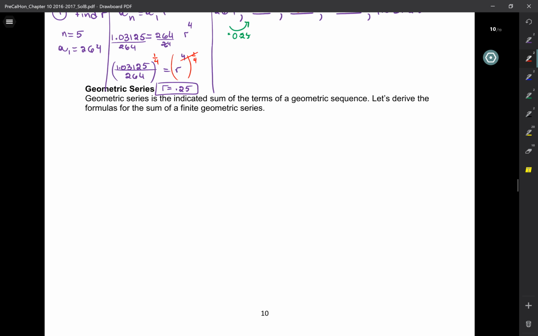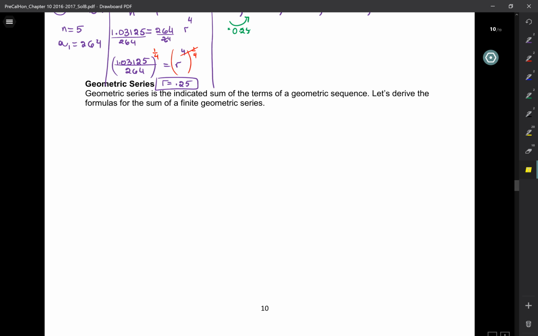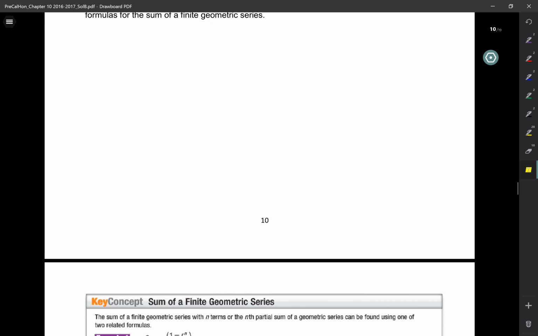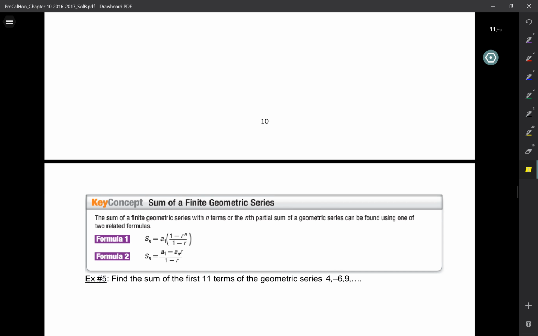Okay, so geometric series. A geometric series is when we add, so it's the indicated sum of the terms, okay? I'm going to leave the derivation to later.